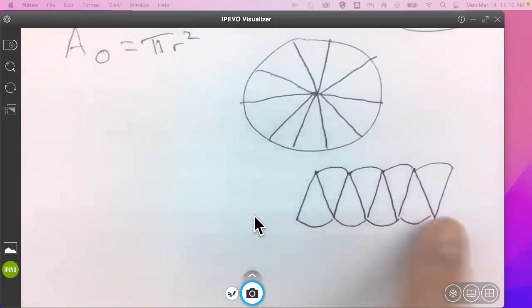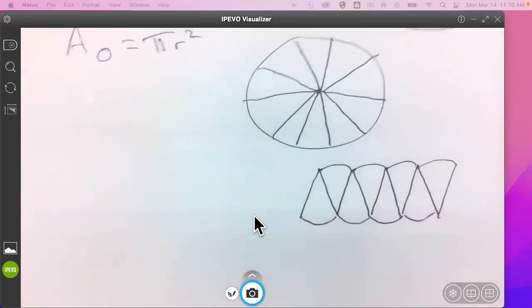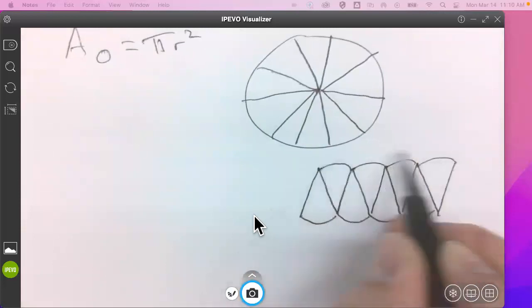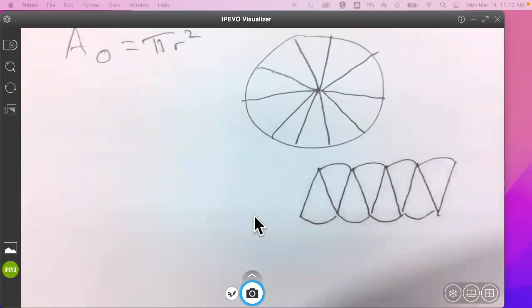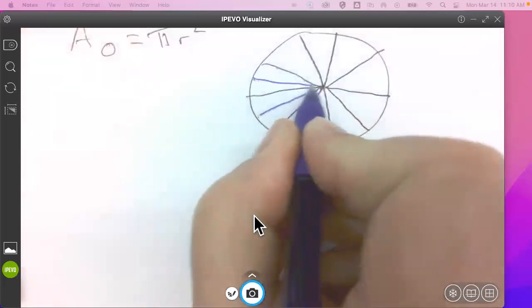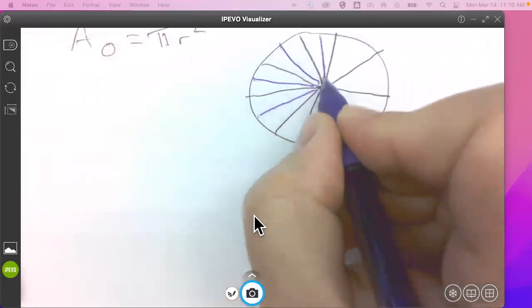What shape is this kind of looking like? Parallelogram. Yeah, a little bit of a parallelogram looking thing. Hi, Haley. It's not quite a parallelogram, right? Because it's got this scalloped top that isn't like a straight edge. So let's make it a little bit more precise. Let's cut these slices of pie in half. So they're smaller now.